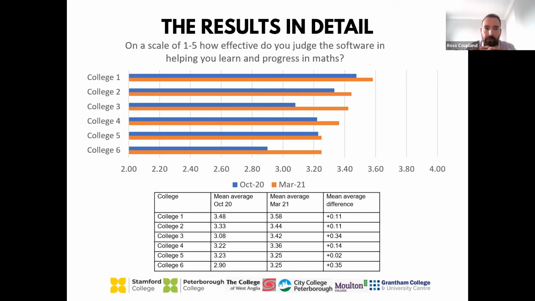The chart above there represents, on a scale of 1 to 5, how effective students judged the maths software that they were using to learn and progress in maths. And the table below is just in numerical format for you. So as you can see, we were taking the mean averages for each of the colleges between those 2 timeframes of October 20 and March 21, and then you can see a mean average difference increase.